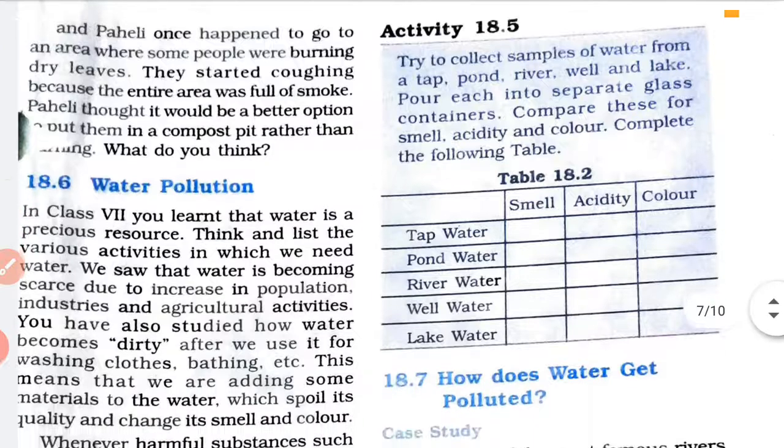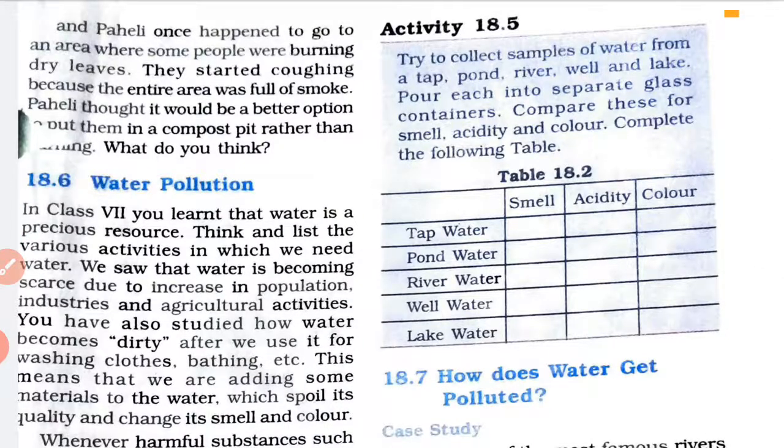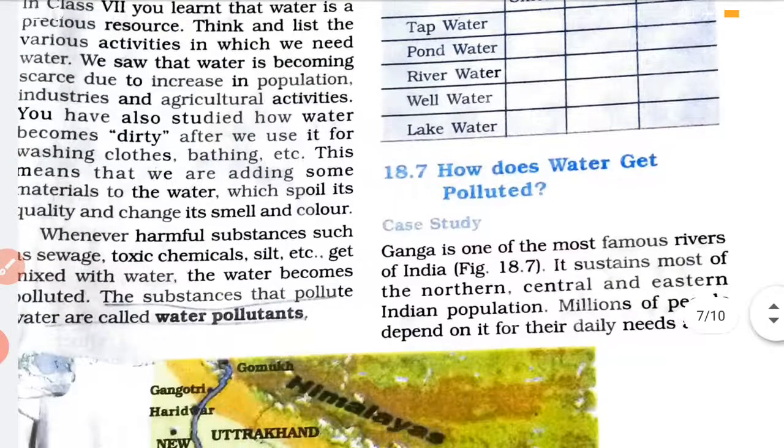But due to the increasing population, we are seeing that water is becoming polluted day by day. Water is becoming dirty. Lots of our earth, 75%, is covered with water, but we are not able to use all of it. It is not potable water. So it is a reason of concern for all of us. It is a thing to worry about. So in this chapter, we are going to see what causes water pollution and how we can stop it.